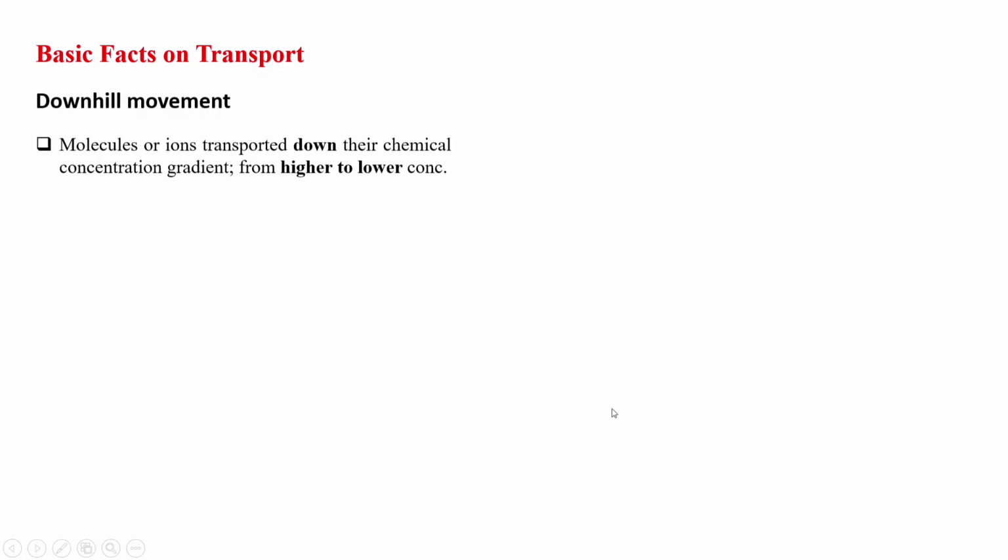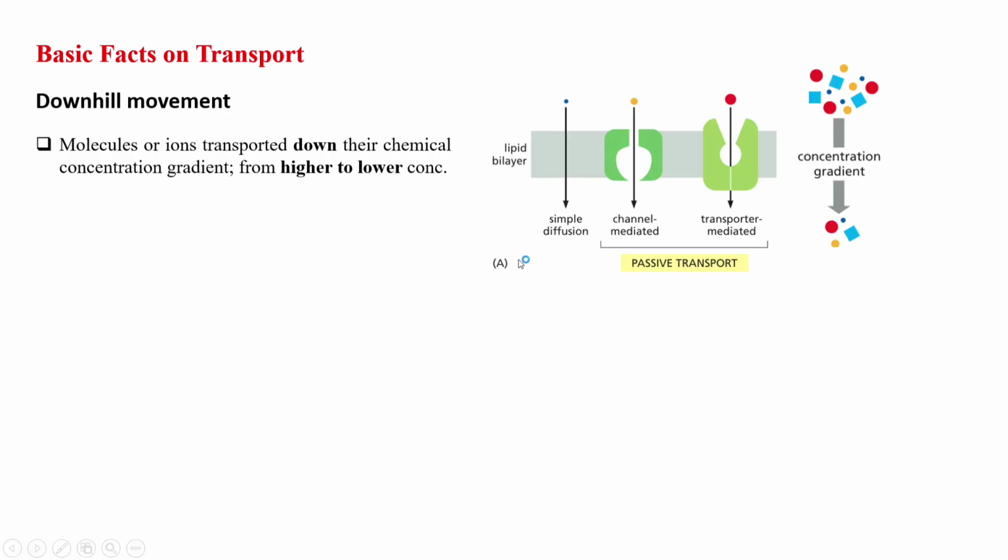Now, what is downhill movement? Here molecules or ions are transported down their chemical concentration gradient, which means from higher to lower concentration. When molecules or ions move from higher to lower concentration, there is no requirement of external energy input. Let's see examples of downhill movements. Molecules that can traverse directly from outside to the inside or inside to the outside is called simple diffusion.